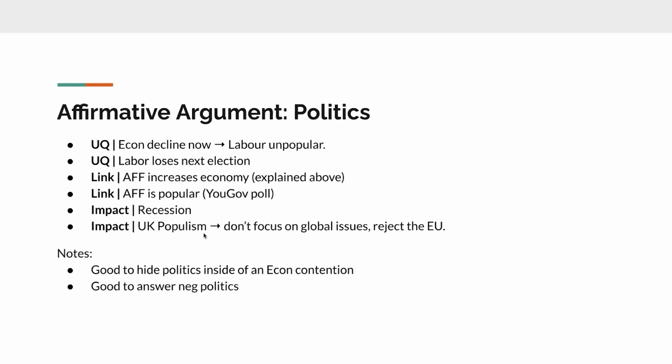Or there's the UK populism impact, which says that populist leaders get elected and focus more on internal issues, but they don't focus on global issues such as climate change, war, etc. And they would reject institutions like the EU and multilateralism, that type of stuff. You can also read arguments that UK populism causes broader EU populism, and that's bad. Some notes for this argument: it could be strategic to hide this politics argument inside of an econ contention, as there's lots of overlap. And this is also good to answer the neg politics argument, which we'll talk about later.